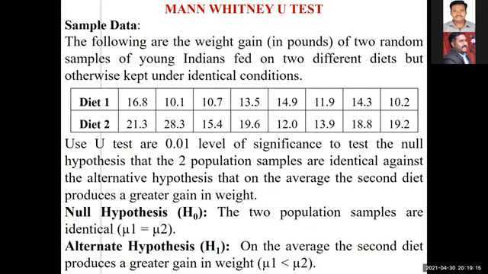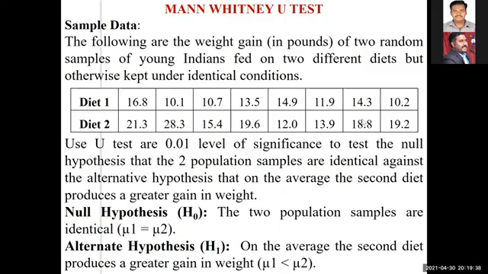They're asking you to undergo a Mann-Whitney U-test, and the significance level is given in the data. They want to measure the output at the 0.01 level of significance, and they want to test whether there is any difference in average gain between these two populations.